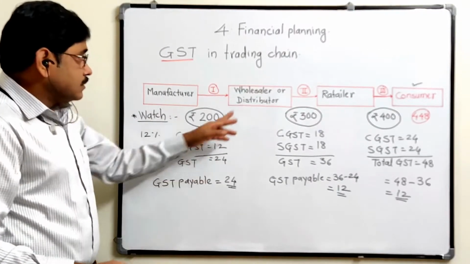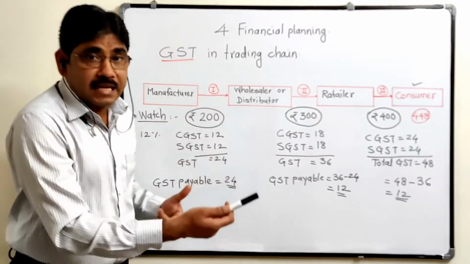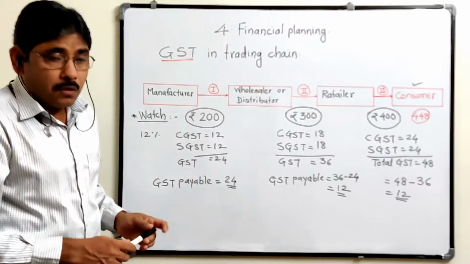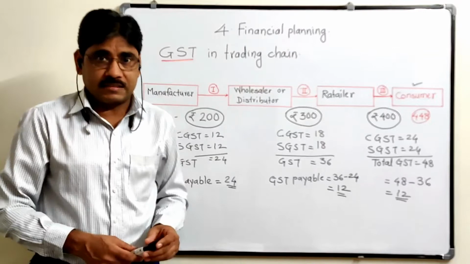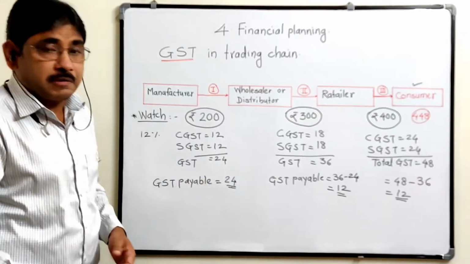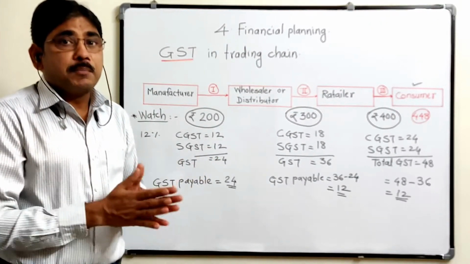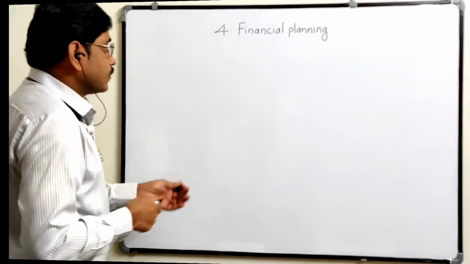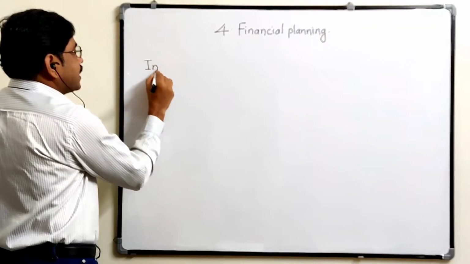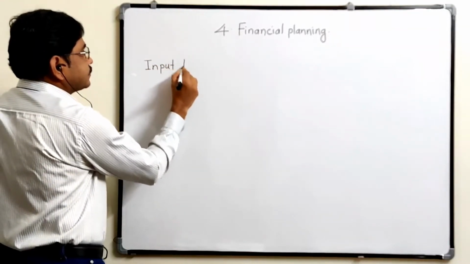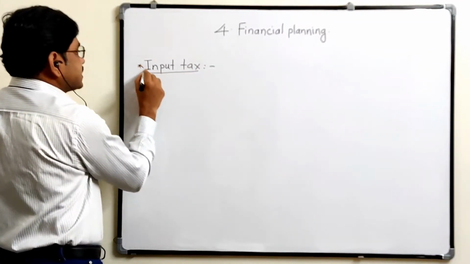Now here this wholesaler pays the GST while purchasing and while selling, both times. So the GST which is paid at the time of purchase is called input tax. So let us see the next concept: input tax, output tax and input tax credit. Now the first concept is input tax. Means GST, we are talking about GST only.